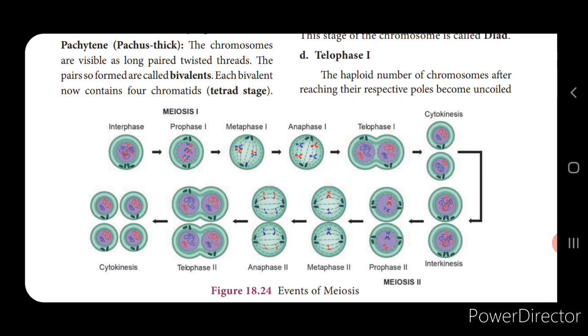Next is the homotypic division. Now in the homotypic division, the 2 haploid cells that are formed in the first stage again divide into 4 haploid cells. Now here the daughter cells look similar to the parent cell, isn't it? Again this consists of 5 stages, that is prophase 2, metaphase 2, anaphase 2, telophase 2 and cytokinesis 2.